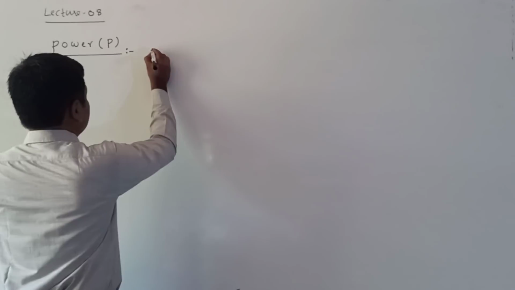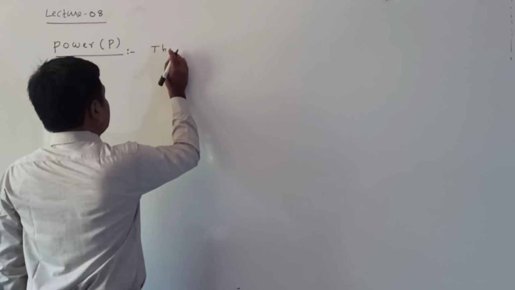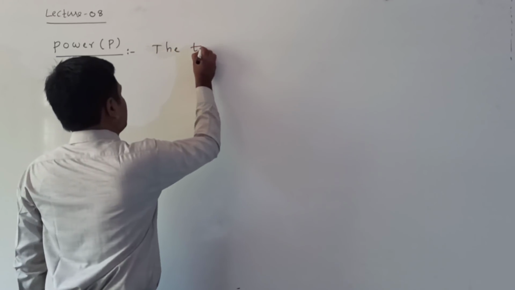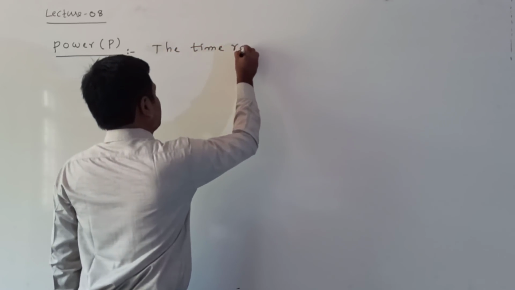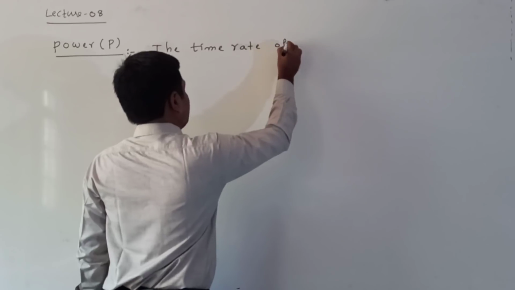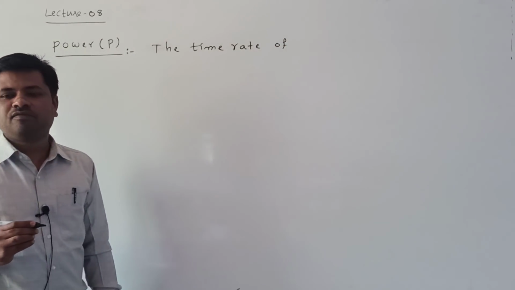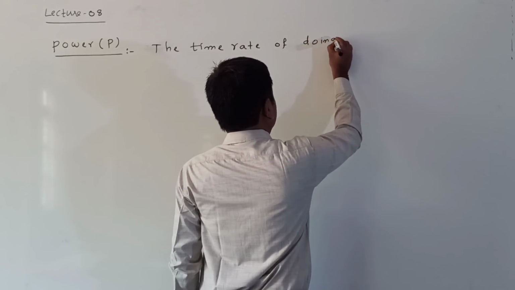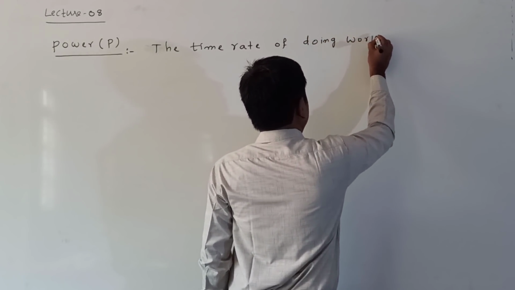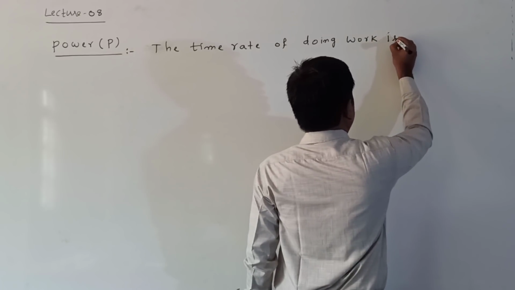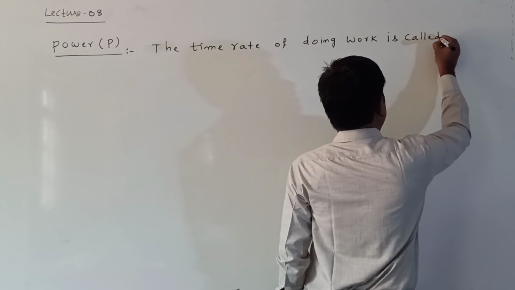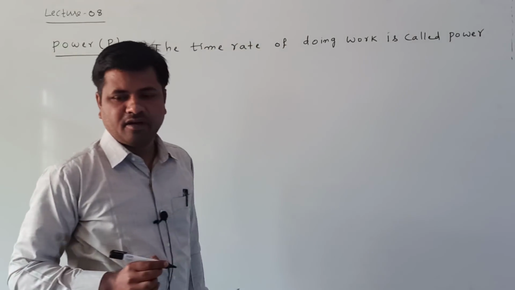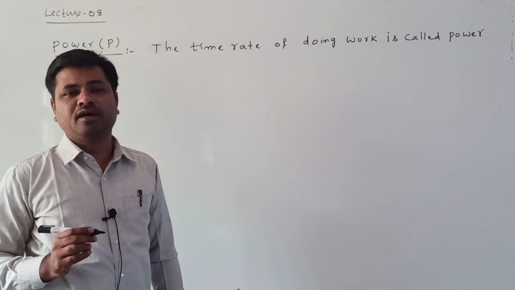The time rate of doing work. Here the power can be defined as the time rate of doing work. The time rate of doing work is called power.